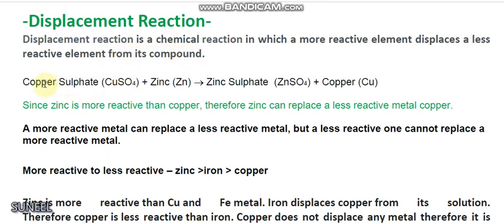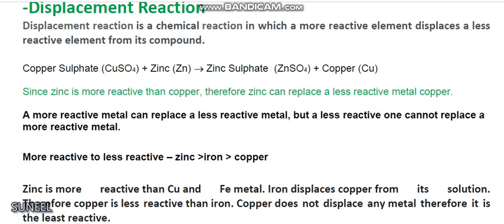For example, when zinc granules are added to copper sulfate solution, these displace copper from its sulfate solution and form zinc sulfate, and copper metal is formed. Since zinc is more reactive than copper, zinc can replace a less reactive metal, that is copper. During this reaction, you can also see that blue colored copper sulfate solution becomes colorless due to the formation of zinc sulfate.